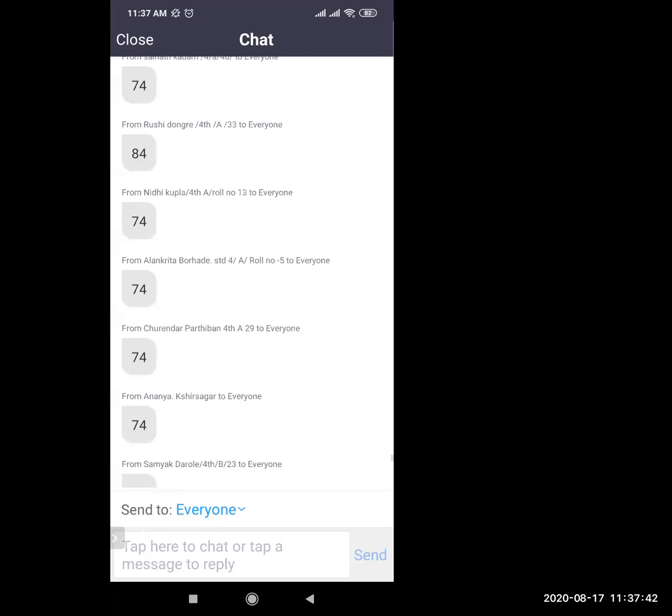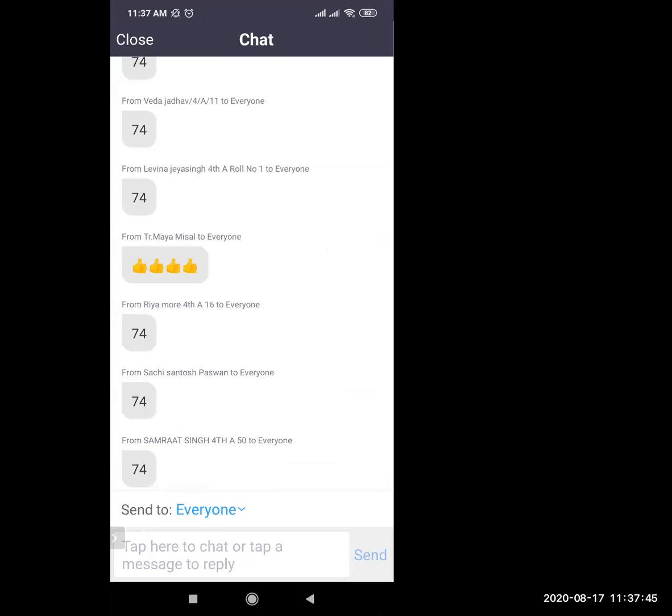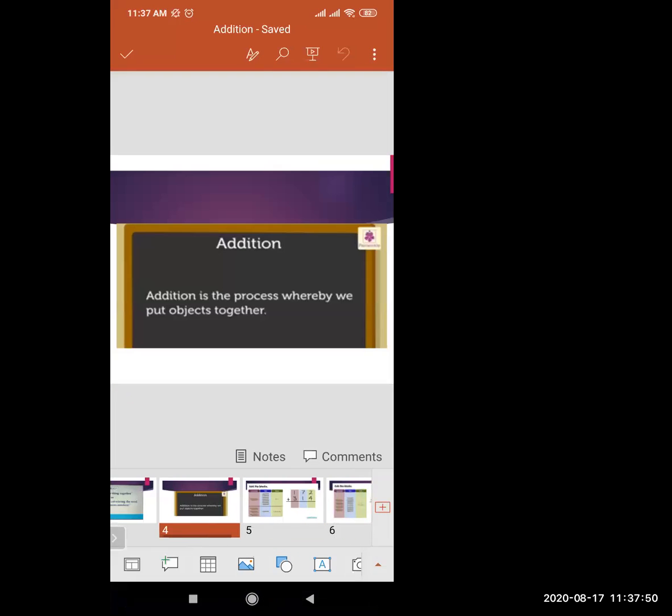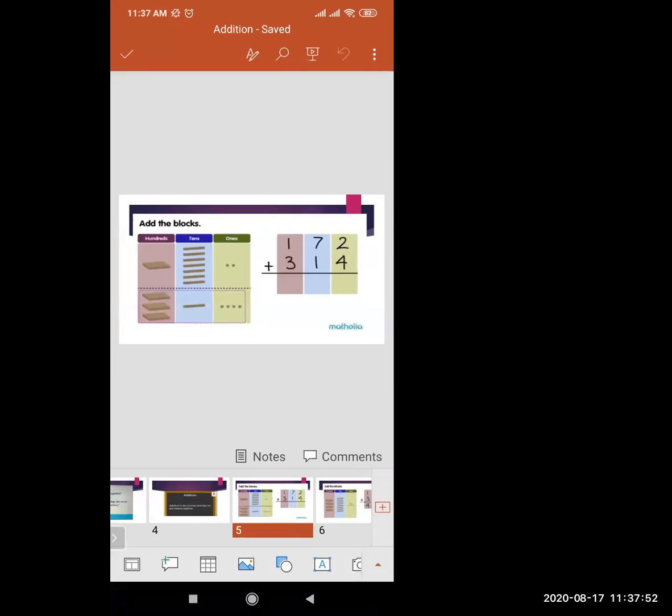Very nice. Now let's proceed further. We are proceeding to 3-digit numbers. See, the numbers are written in front of you. 172 plus 314. Please solve this. Solve the question and give the answer through the chat box.